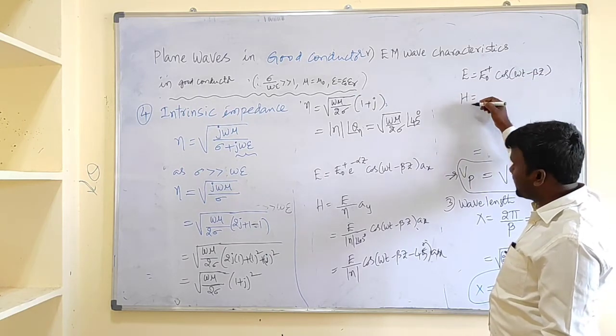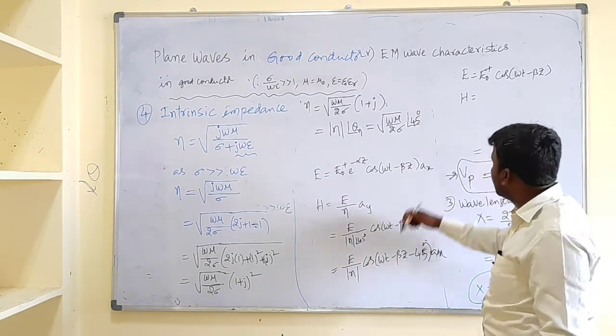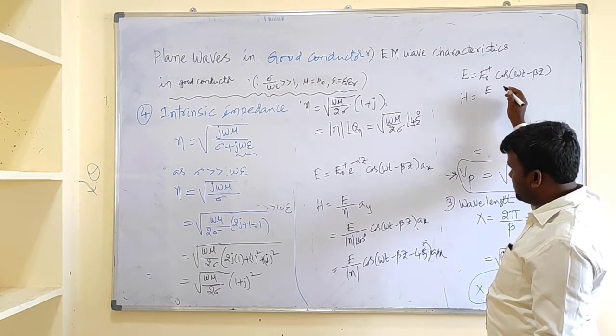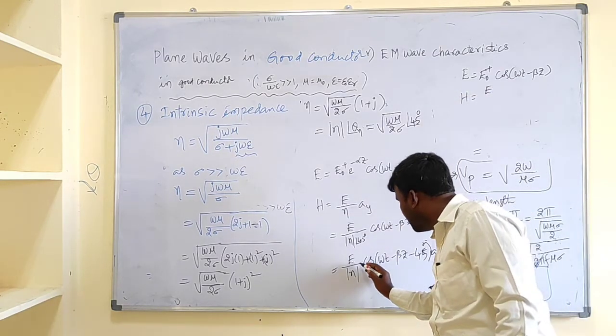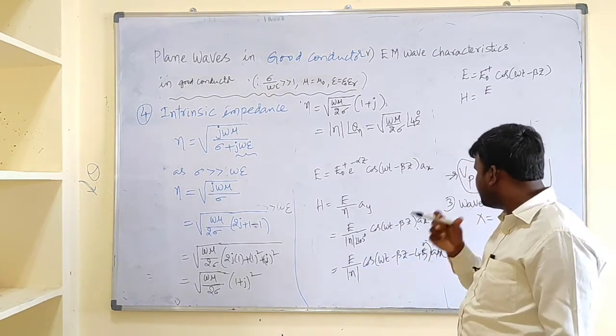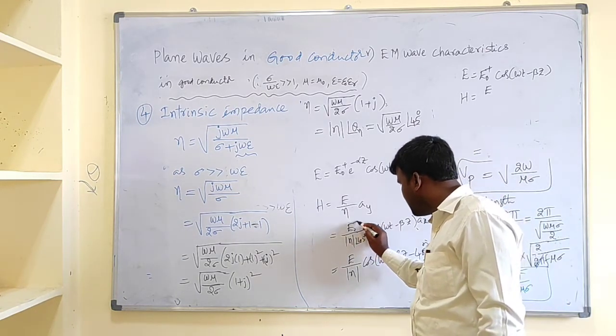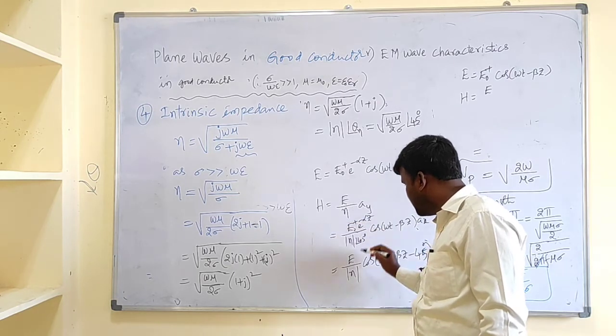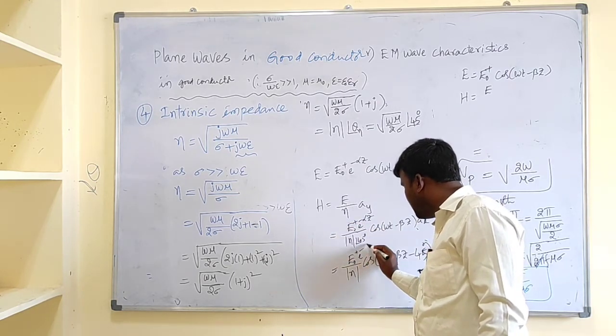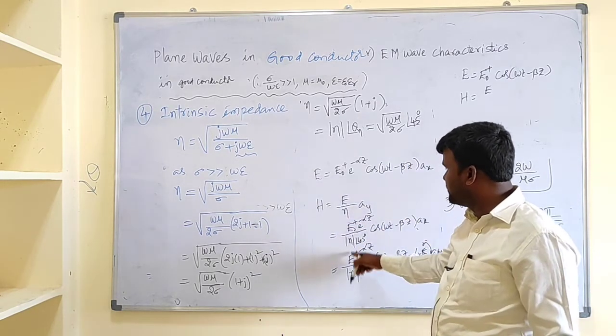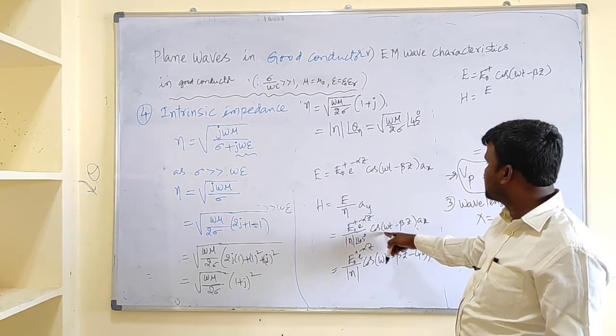And H equal to E by neta, I forgot to write this one: E naught plus e to the power minus alpha z by neta. We need to substitute E as E naught plus e to the power minus alpha z like this.